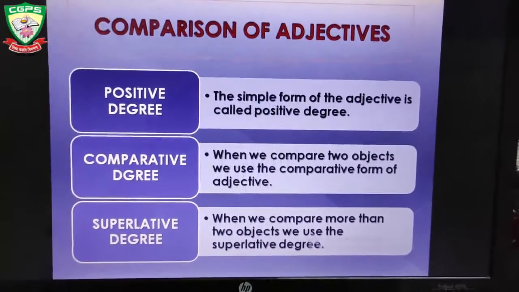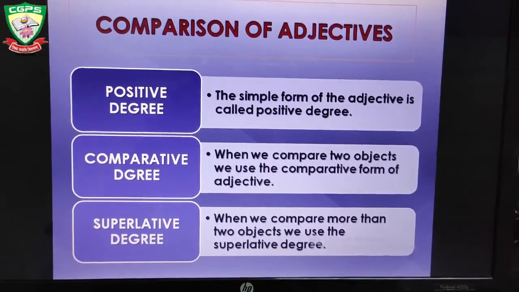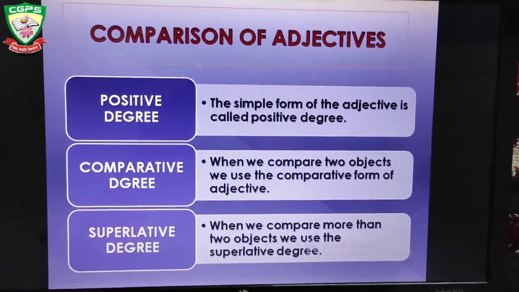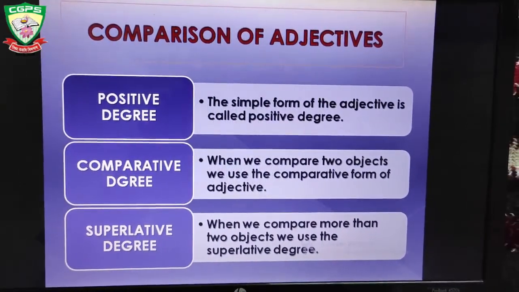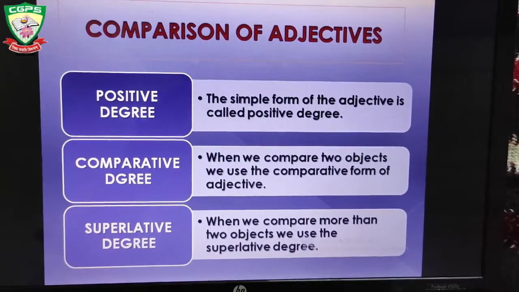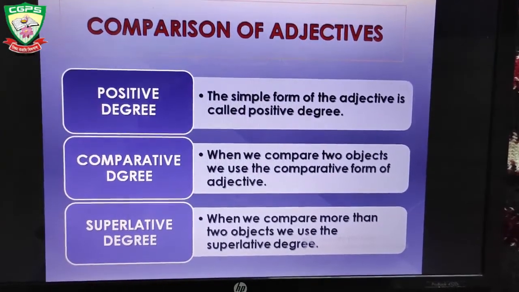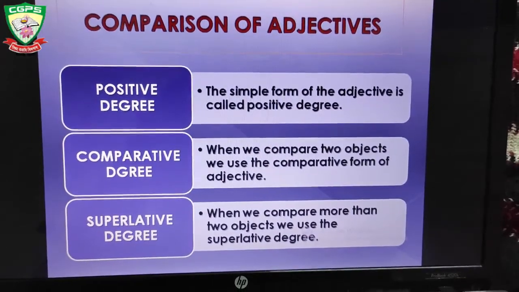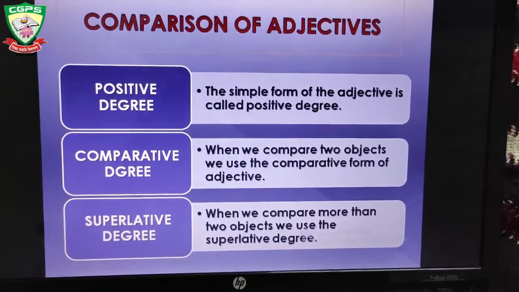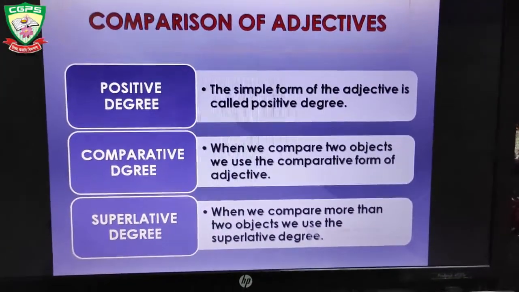Comparison of adjectives. There are three degrees: positive degree, comparative degree, superlative degree. Positive degree. A simple form of the adjective is called positive degree. Comparative degree. When we compare two objects, we use the comparative form of adjective. Superlative degree. When we compare more than two objects, we use the superlative degree. So when we compare two, we use comparative degree. When we compare more than two, we use the superlative degree.